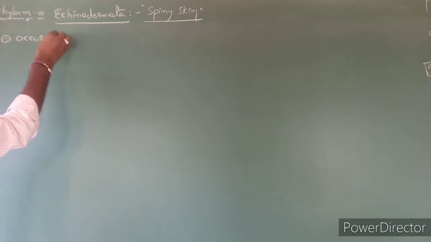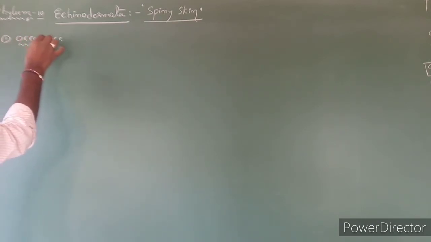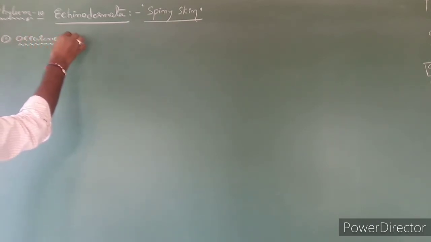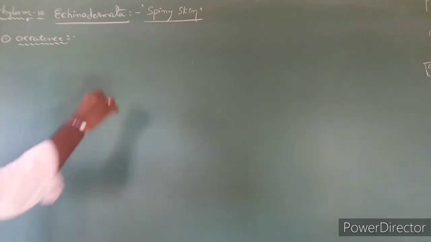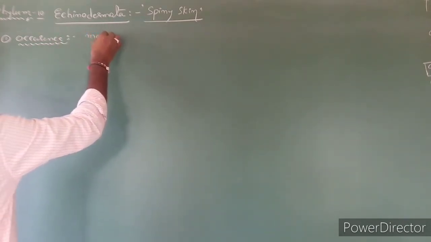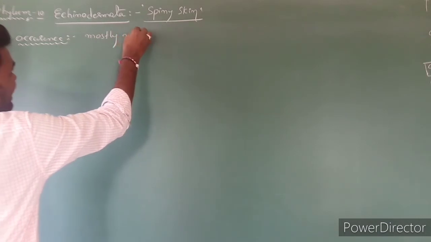The characters. The first one is occurrence. Occurrence is mostly marine.